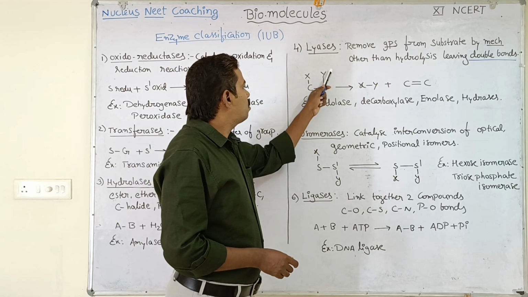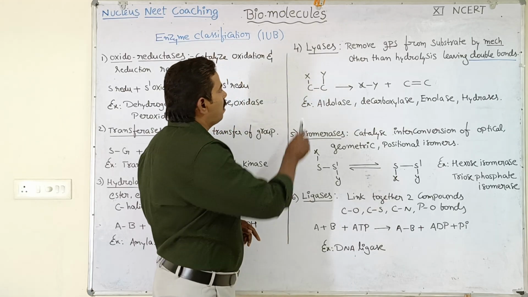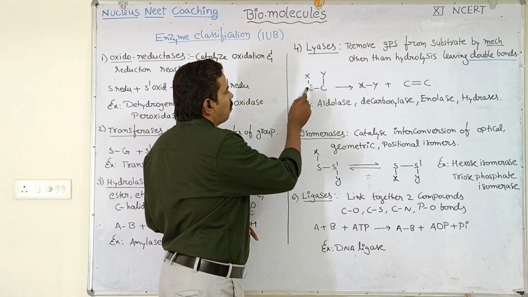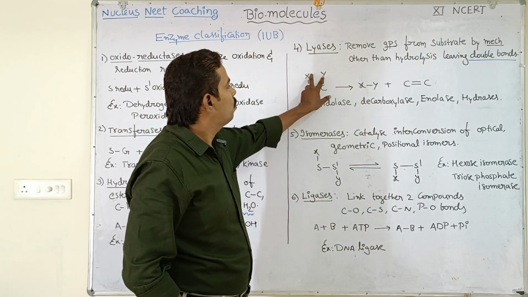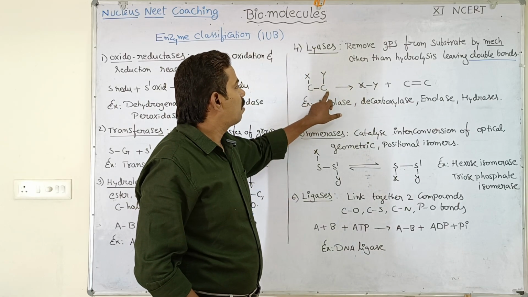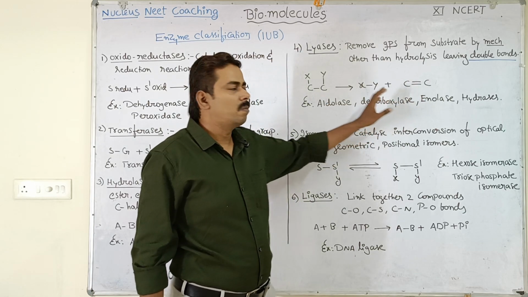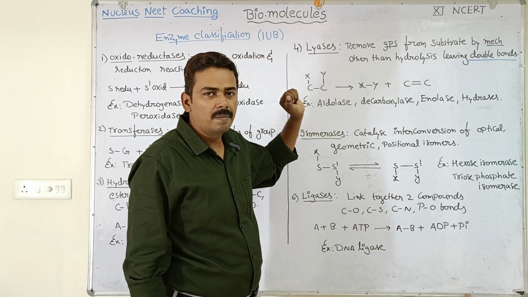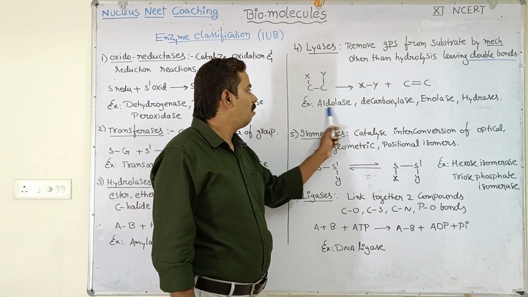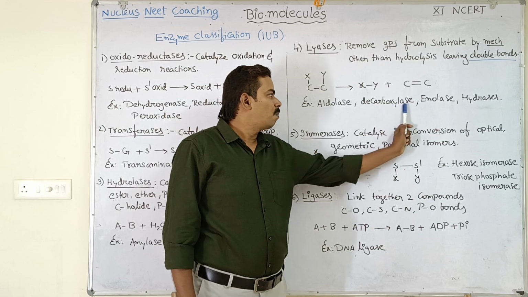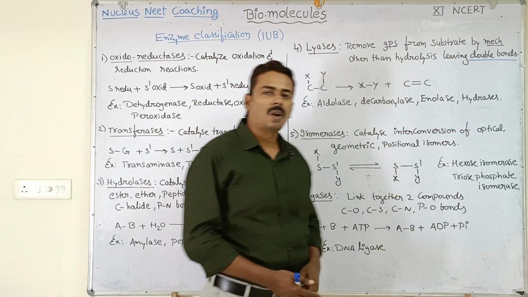Now, these two groups should be removed. So what they do is, they simply remove the groups from both the carbons by breaking these two bonds and attach the two groups to each other. When the two groups are removed, the two carbons are left with a double bond. So this is the mechanism of the reaction conducted by lyases. Examples of lyases: aldolase, decarboxylase, enolase and hydrases. Okay.